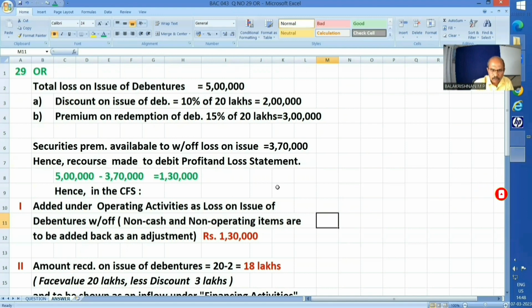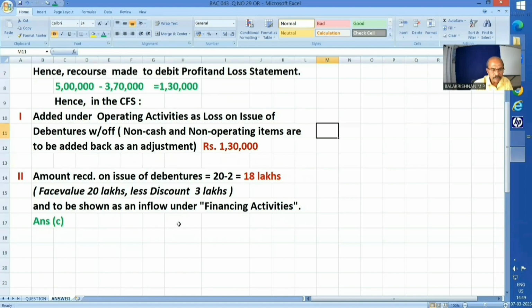They will resort to debiting the profit and loss statement only for the balance. That will be how much? 5 lakhs minus 3 lakh 70,000, that is 1 lakh 30,000. That's the way they will manage it. Okay, so in the cash flow statement, how will it be accommodated now?